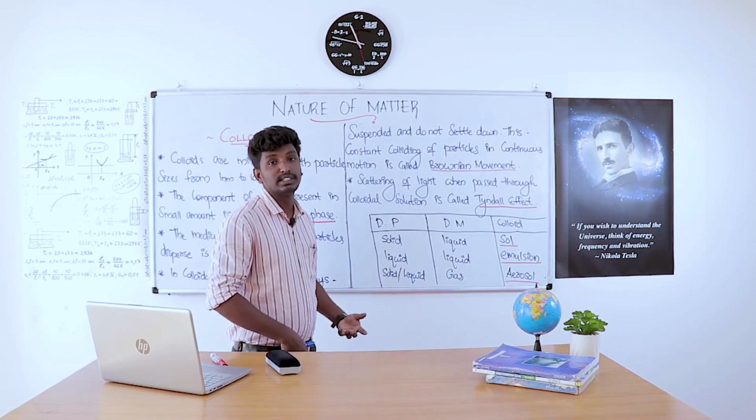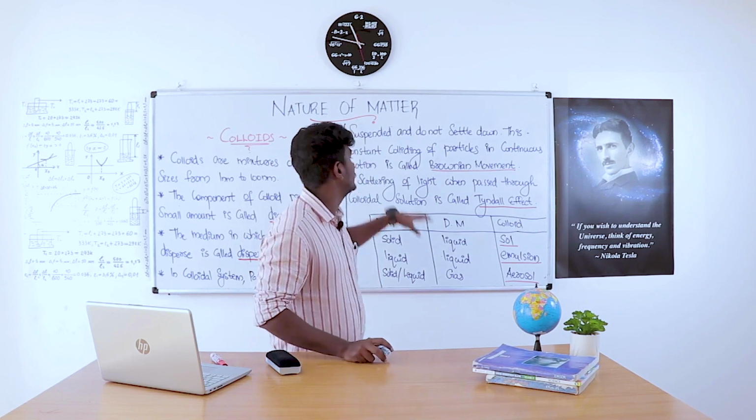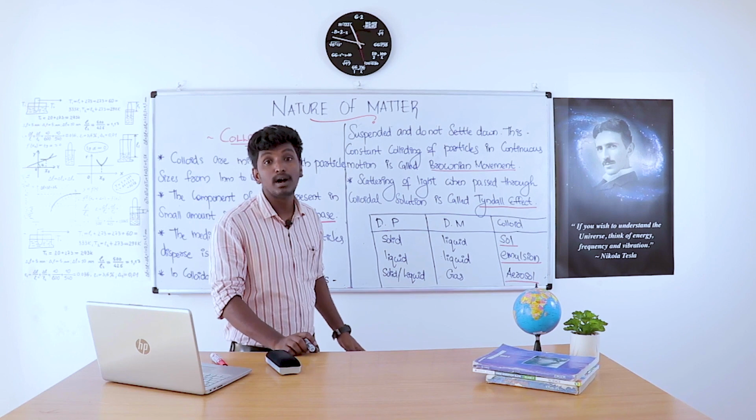In continuous motion. This constant colliding of particles in continuous motion is called Brownian movement. That's what is called Brownian movement.